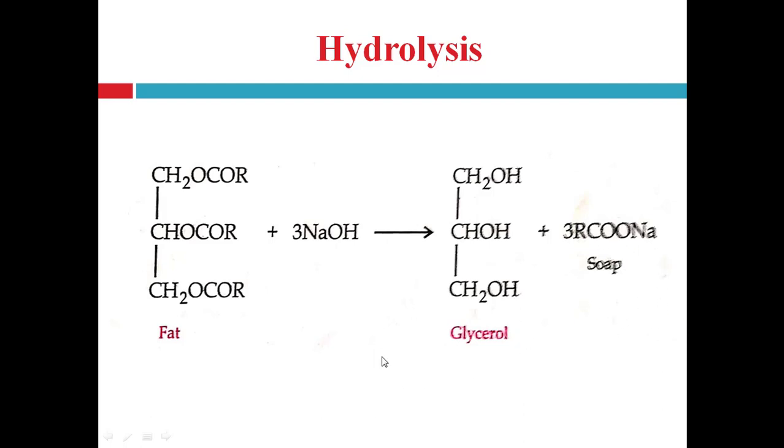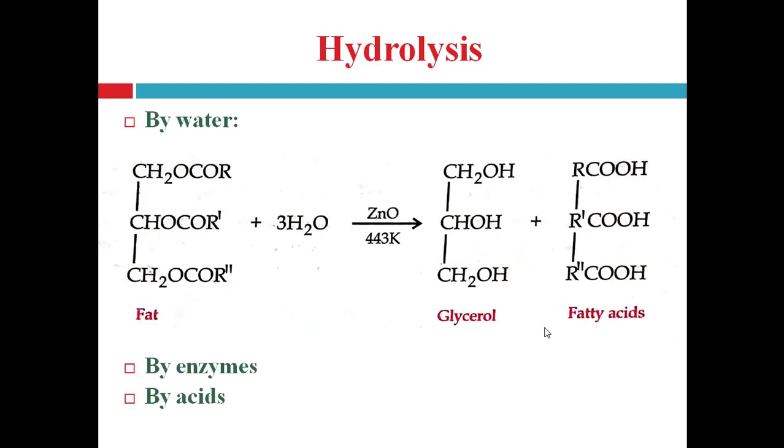That's why this process is known as saponification, which we will see in depth later on. Hydrolysis can also be done by heating fat with water under pressure. And alkaline hydrolysis of fats produces the salt of fatty acids, called soap, and that's why it is known as saponification.